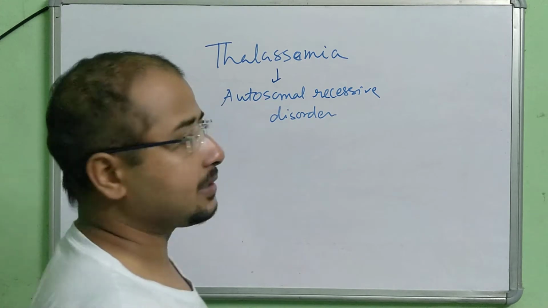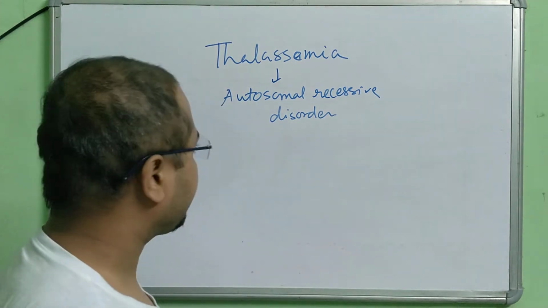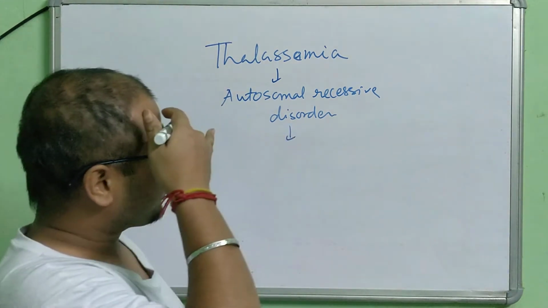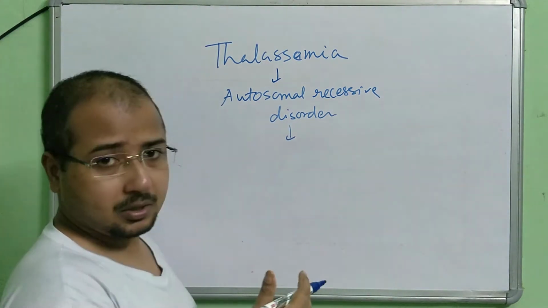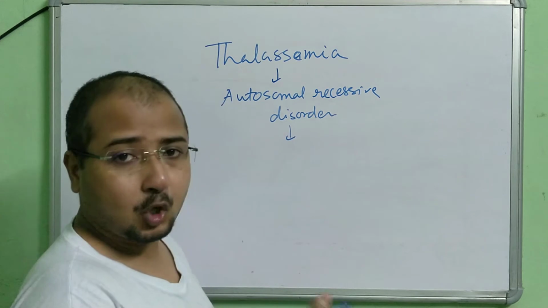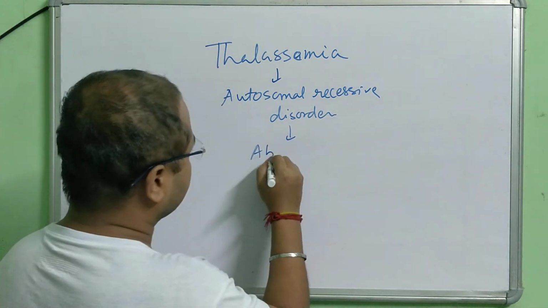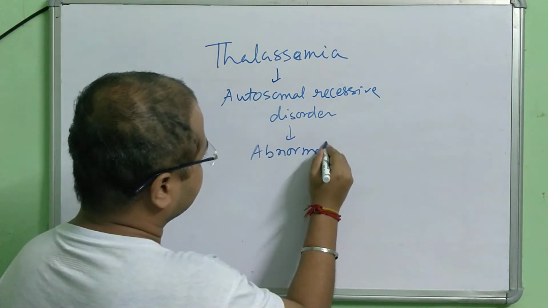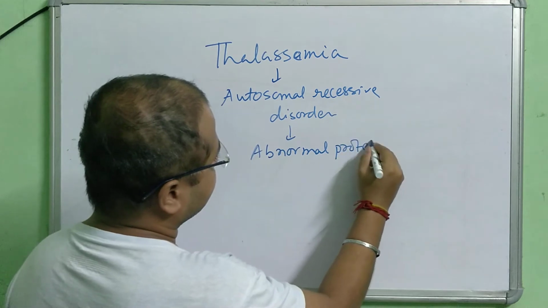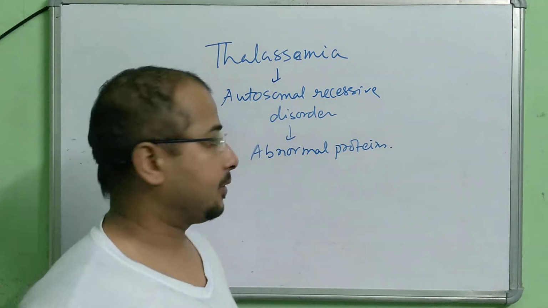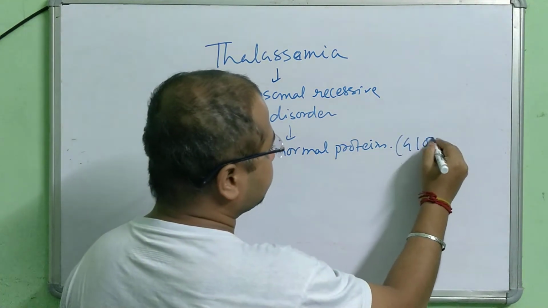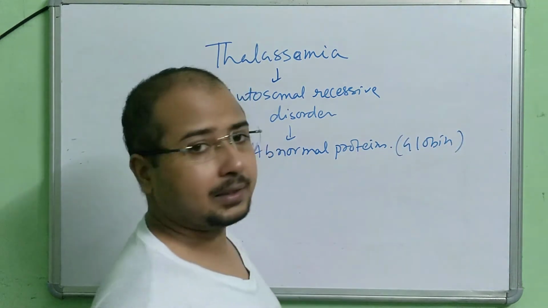So what happens here in thalassemia, it leads to deformation of protein, or you can say abnormalities of protein. So abnormal proteins develop. That is the globin protein present in the hemoglobin.